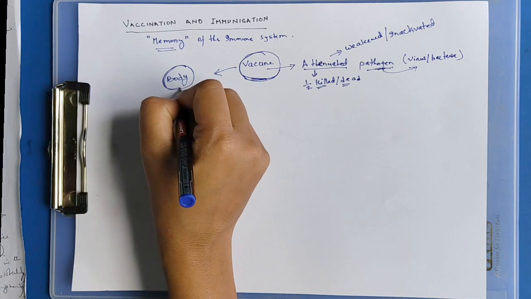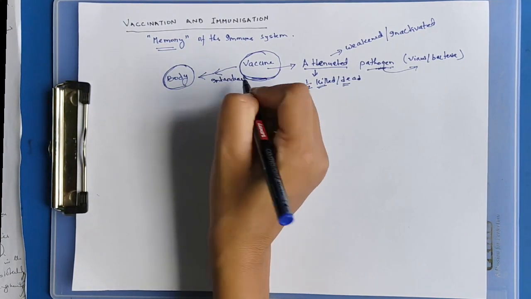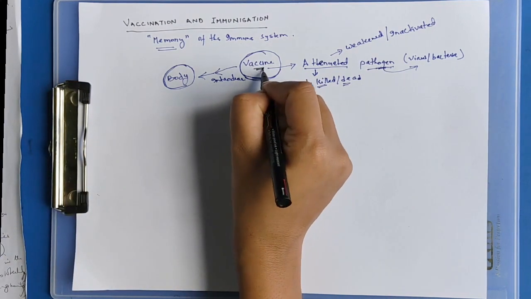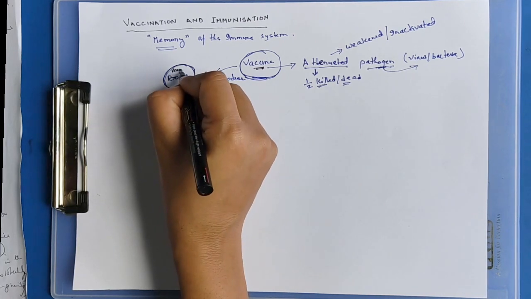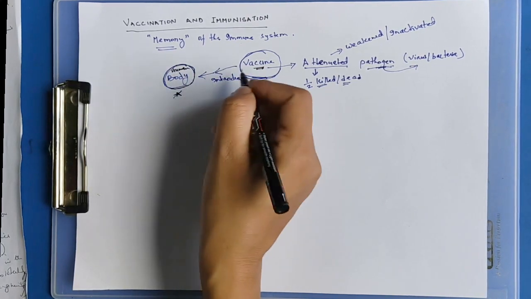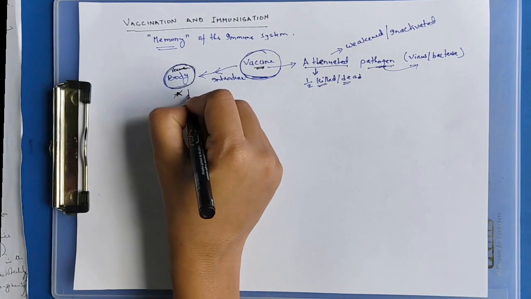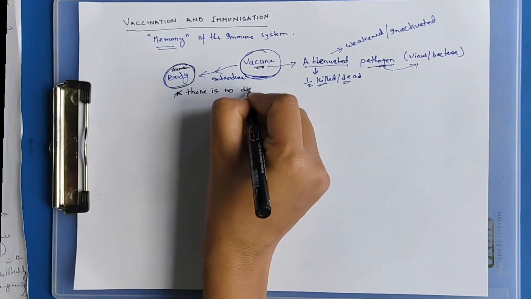So that this vaccine will not cause disease. There will be no disease, so it will not cause any disease.